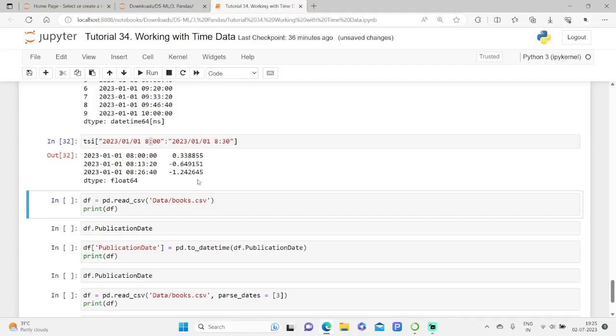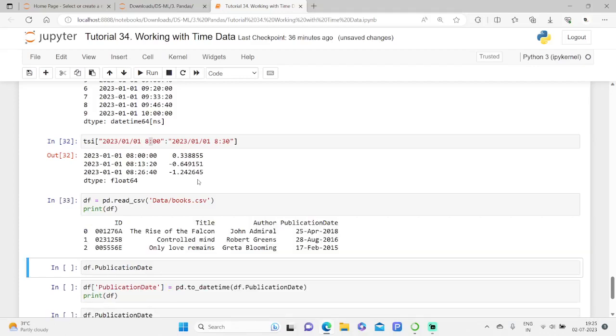Let me just use this. We saw this in our previous example, the case of a CSV file containing a column with strings that express the dates, here the publication date. As we can see, the publication date column of the data frame contains dates. Actually, during the import, the read_csv method was not able to recognize these values by itself and simply entered them as a generic object.